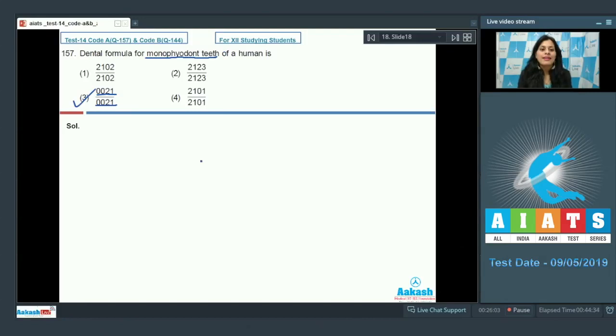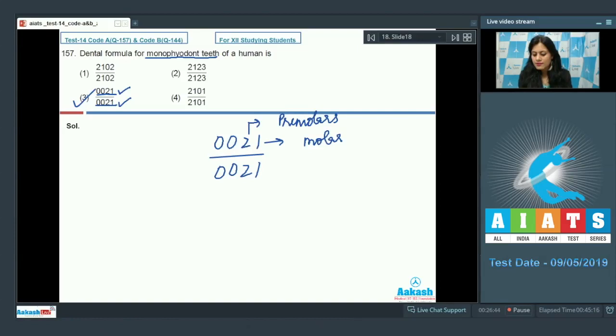Because monophyodont teeth appear only once in lifetime of an individual, and premolars and last molars are monophyodont teeth of a human, and that's why dental formula is 0021 by 0021. As we all know, dental formula is represented as 0021 by 0021, where 2 represents premolars and 1 molars.